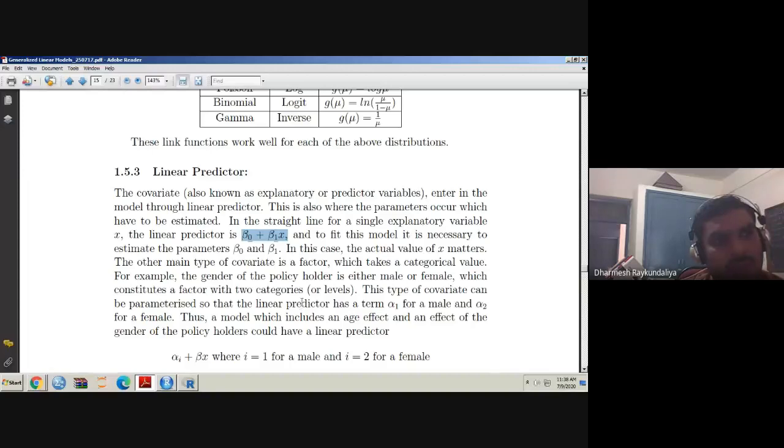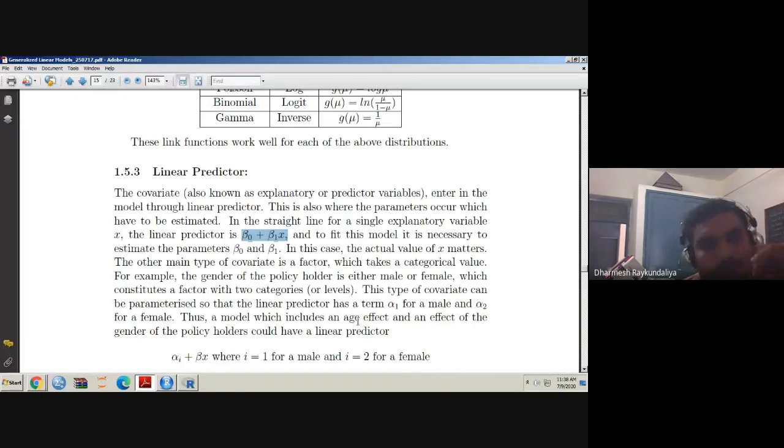Because there are two categories, there are two levels, and that means there are two parameters. If there are three categories, then there are three parameters, because there are three levels. Okay, low, moderate, and high. So there are three levels.